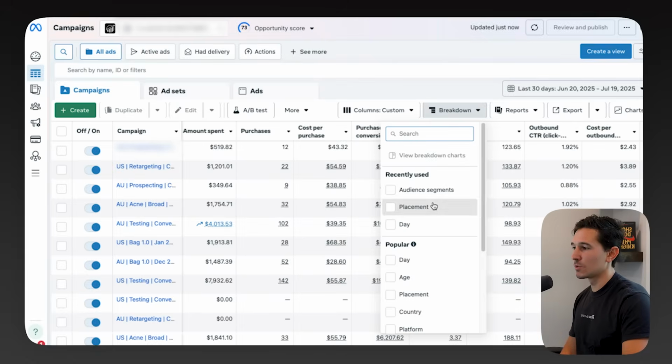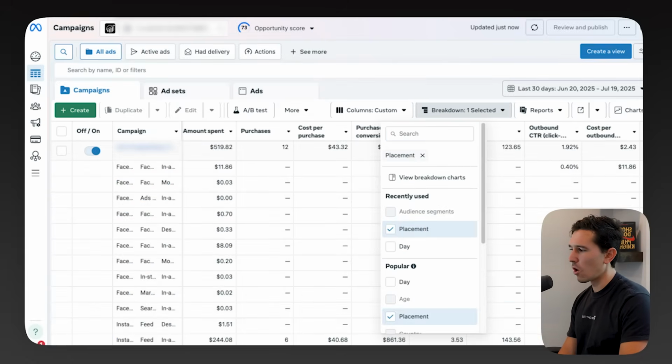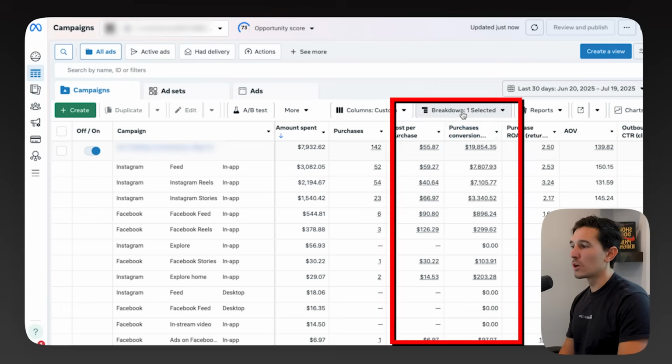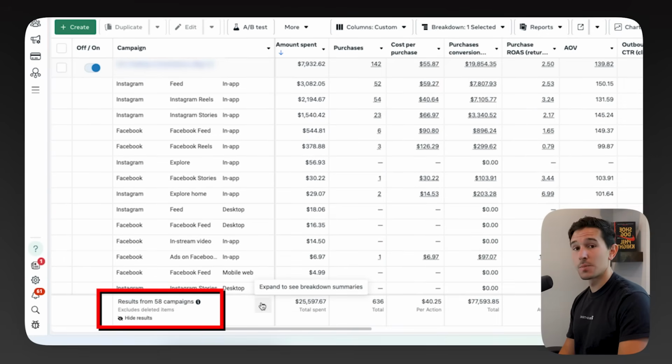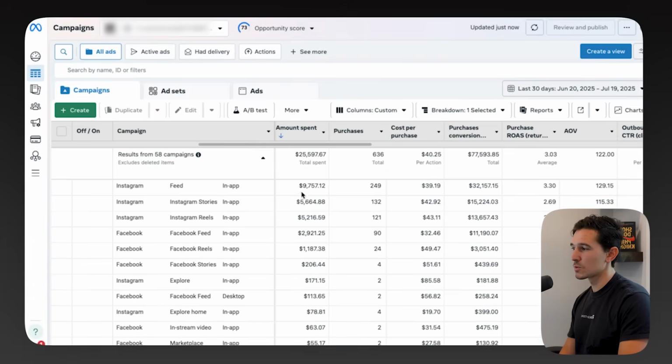And the thing that we looked at here was we went to the placement breakdown. We looked through all of the ads in the placement breakdown. So when we go to breakdowns, we click placement and we go down to this drop down menu to expand all of our breakdown summaries. As long as we're sorted by spend, we're going to see each placement that's available in the Meta network. So Instagram feeds, reels, stories, everything. And what I like to do is I like to look at where's the spend going.